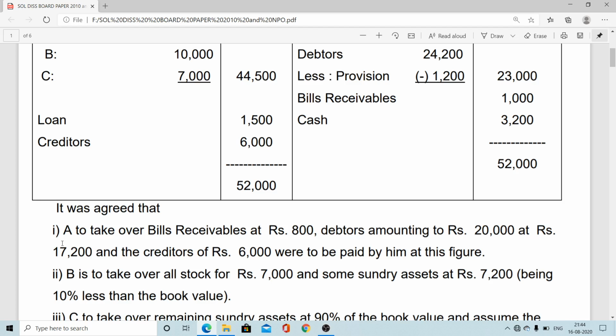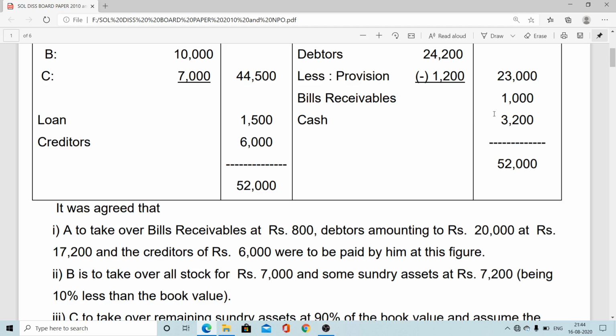So this will be the amount we have to consider in realization account. Ultimately, capital account debit to realization, this amount 17,200. But if you want to calculate the remaining data, you have to take the difference: 24,200 book value minus 20,000 book value. Book value is 20,000 but takeover value is 17,200. We will always consider takeover value.